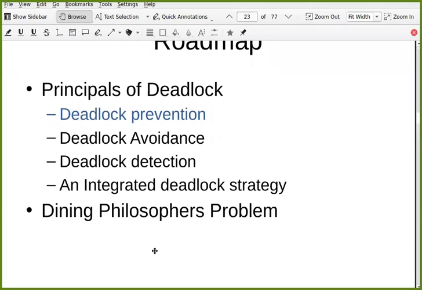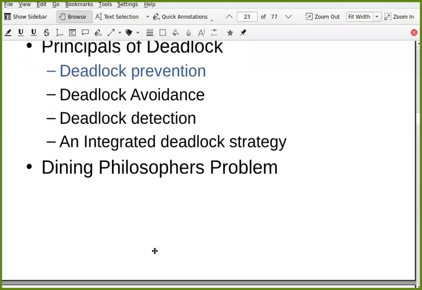Yes. If those four conditions are there, which are the four conditions? Mutual exclusion, hold and wait, no preemption, circular wait. If these four are there, then there is a deadlock. So we want to prevent that deadlock. So what should we do? What do you think? If we want to prevent deadlock, what do we need to make sure?